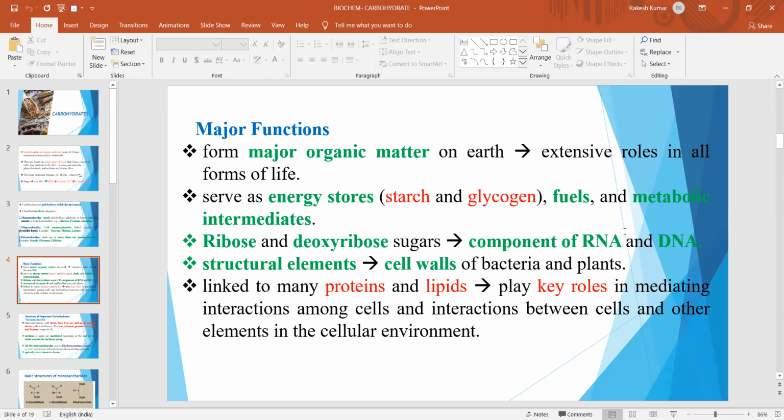Ribose and deoxyribose sugars are important components of RNA as well as DNA. They also provide structural elements for the cell, in bacteria as well as plants. They are linked to many proteins and lipids to play key roles in mediating interactions among cells and interactions between cells and other elements in the cellular environment.